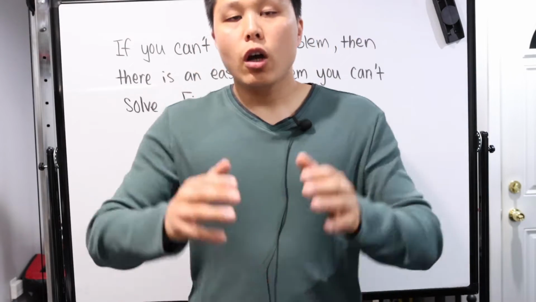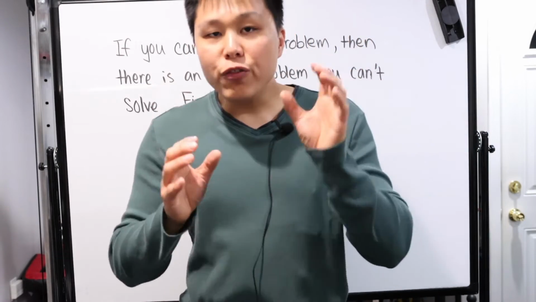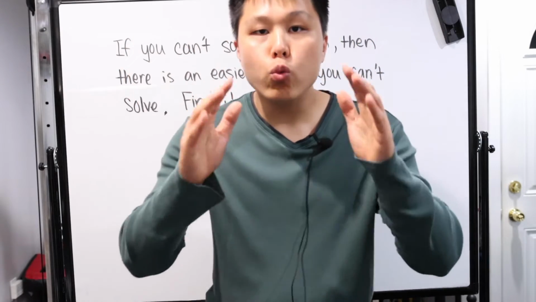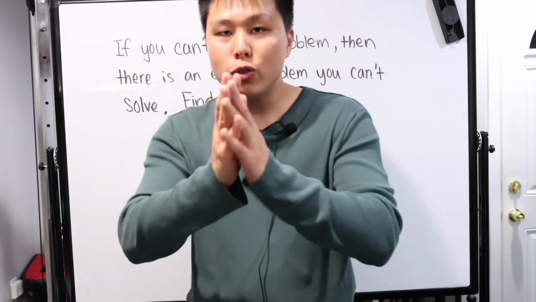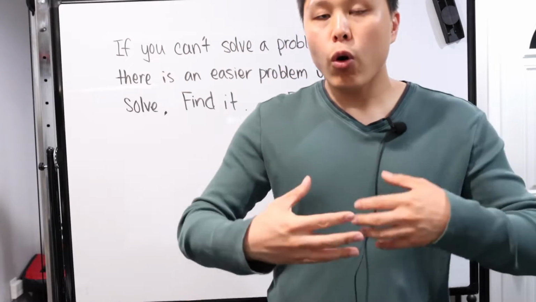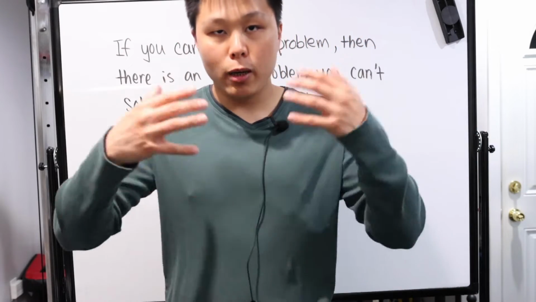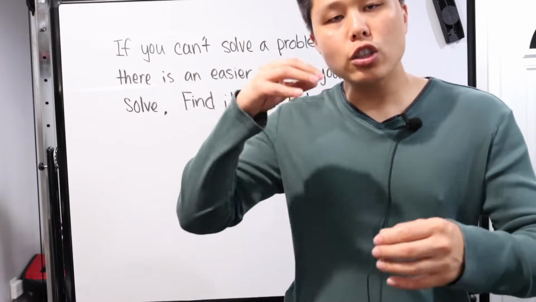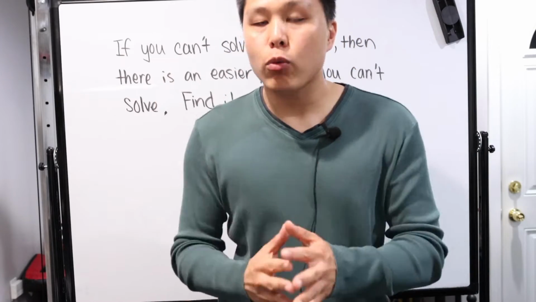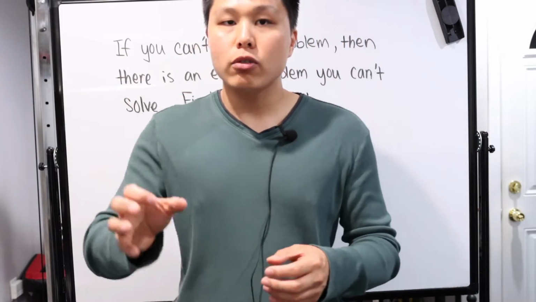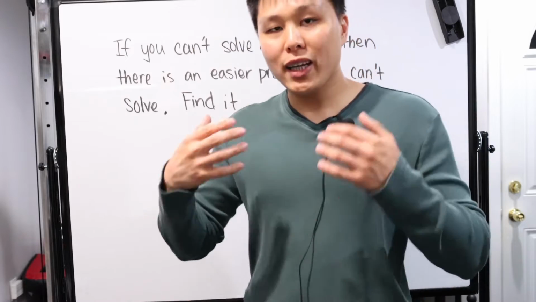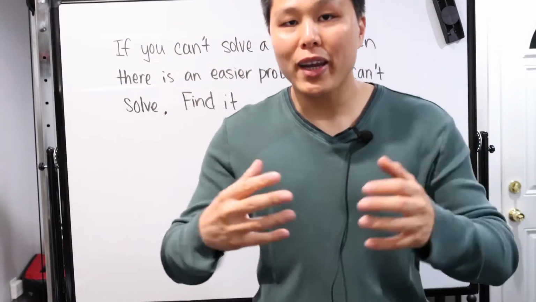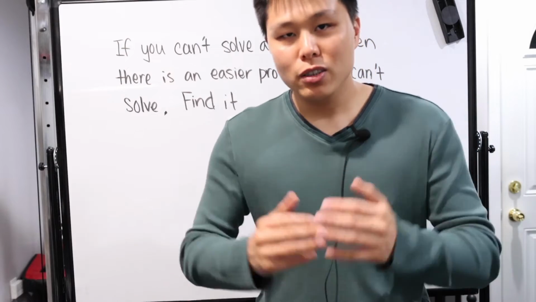So in that case, if you can break it down into its different subsections and figure out which one is your weakness, which one you need to practice on, that will overall improve your game in problem solving. So let's look at some examples and then just get used to breaking them down. We're not solving them. We're just trying to break down different components so that we can isolate and see how these different components play together to make a more complex problem. So let's look at the first one.